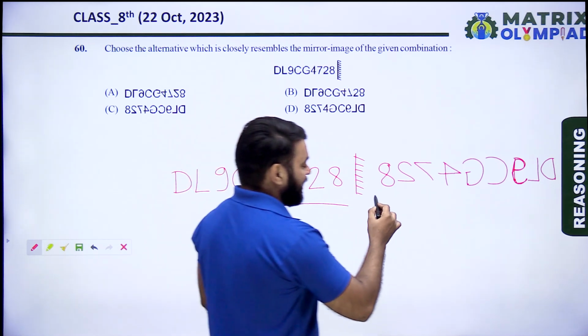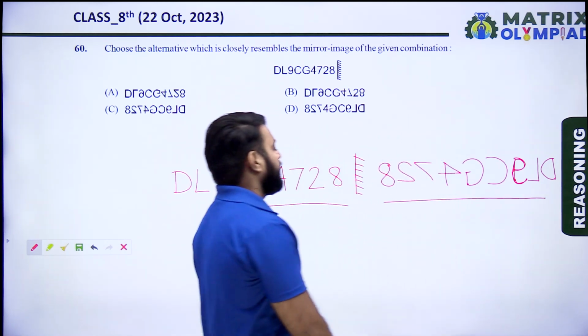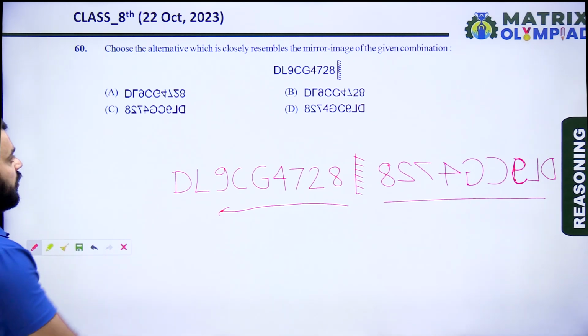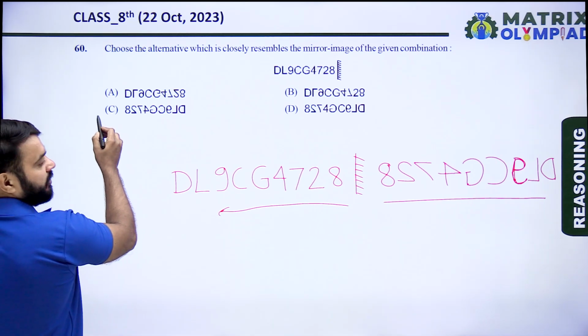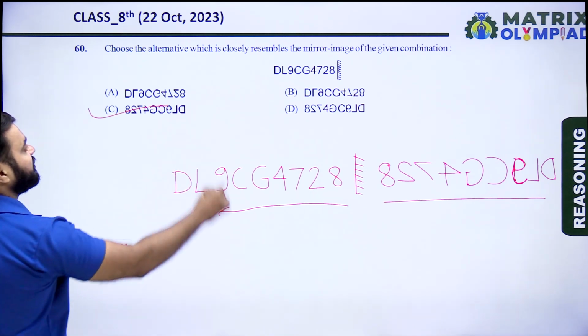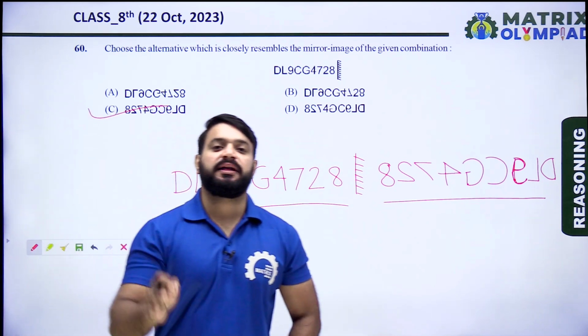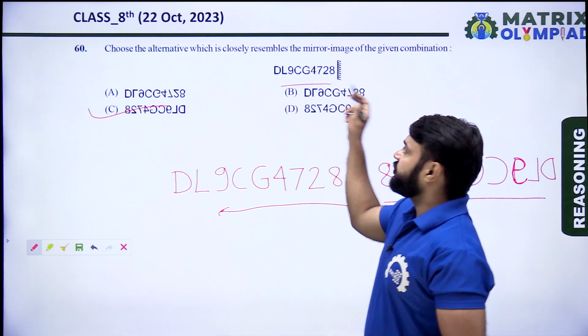So this is the correct mirror image of the given combination. So here option C is the correct answer of this question. Option C is the correct mirror image of the given combination.